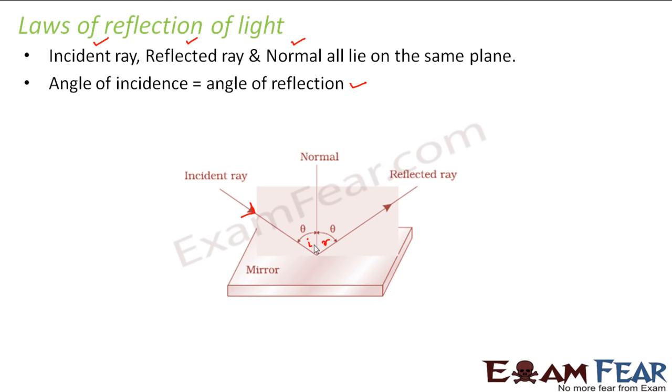Okay, so these were some of the basic facts about reflection of light. So now we will study, as I told you, when I talk about a boundary, it means from where the light will bounce back. So now we will study the reflection of light from mirrors, because mirrors act as very good boundaries where light reflects back and then an image is formed. So we will study image formation by mirrors.